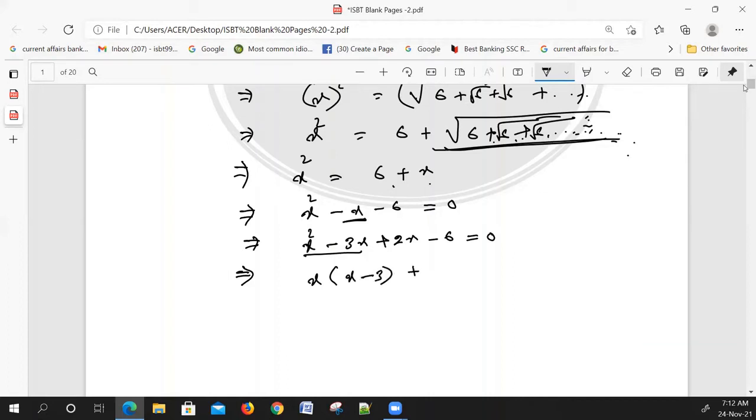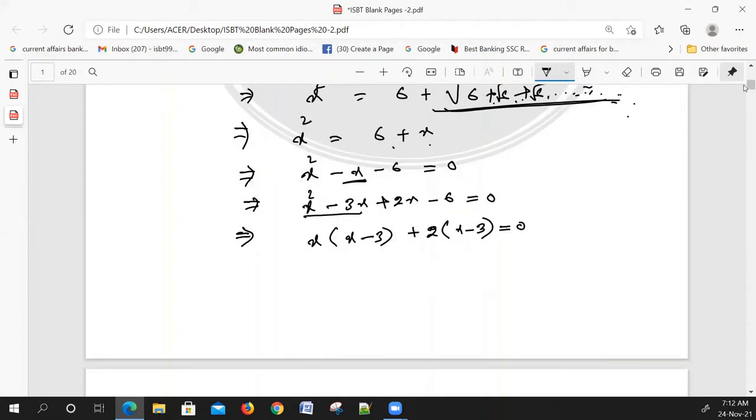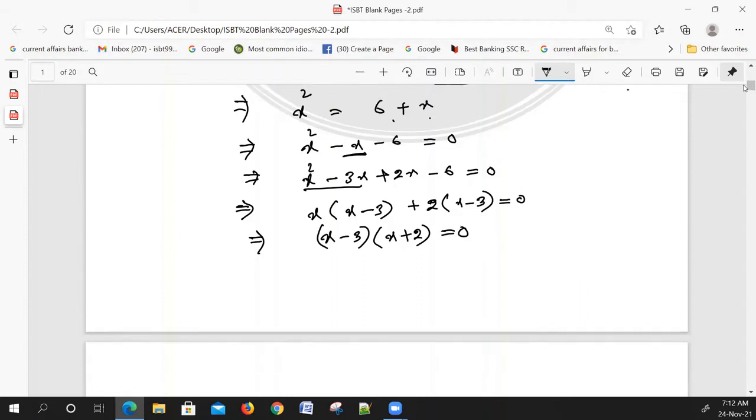Then take 2 common, x minus 3. Or take x minus 3 as common, then x plus 2 is equal to 0. So x minus 3 is equal to 0, or x is equal to 3.